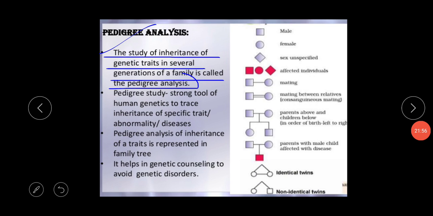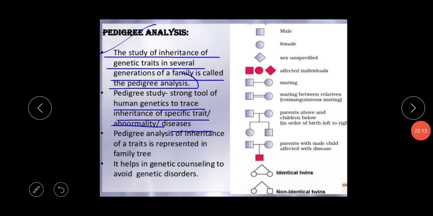So what is the significance of the pedigree study? This is a strong tool of human genetics to trace the inheritance of a specific trait, abnormality and disease.